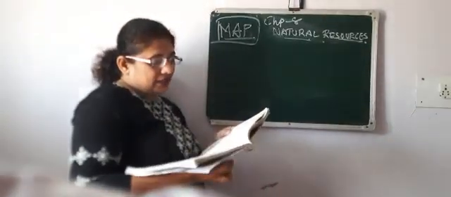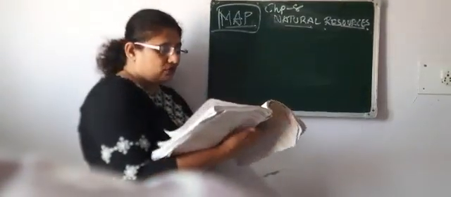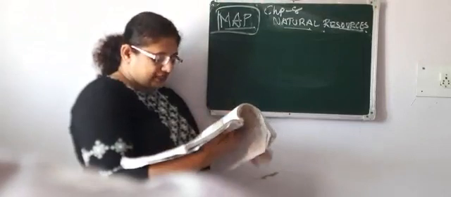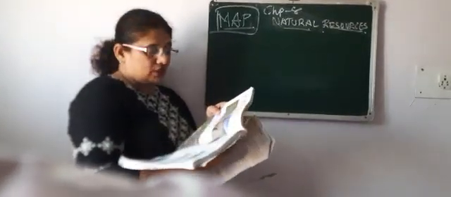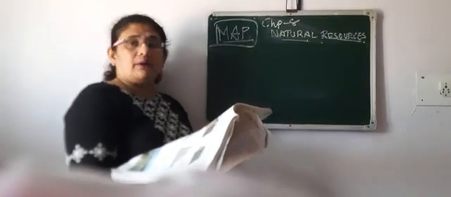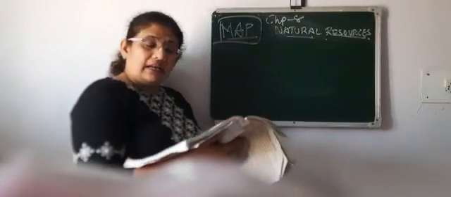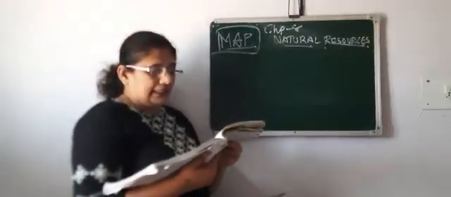Now state the remedies to prevent soil erosion. Means to prevent soil erosion, what should be done? That also has been given on page number 64. What is the definition of soil erosion? Then control grazing activities, plantation should be done, plant trees in fallow land, right? So all these things you have to write down in the prevention of soil erosion.